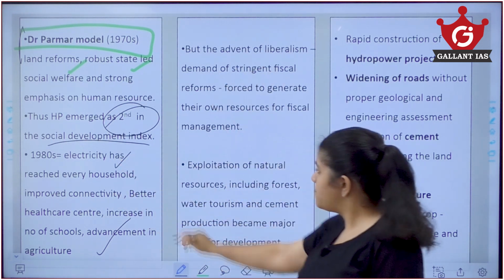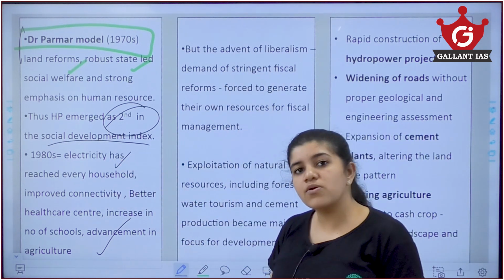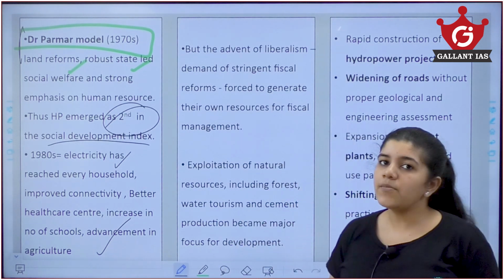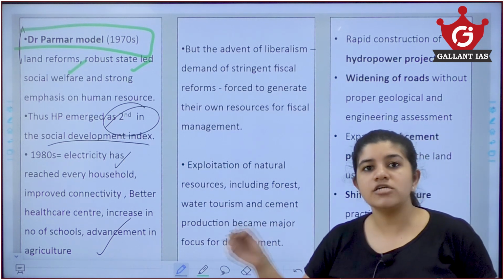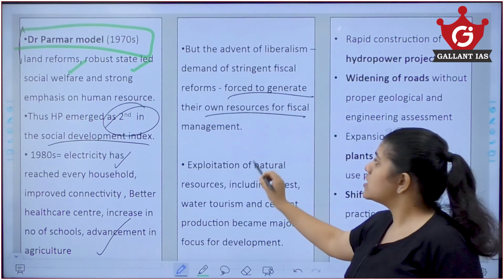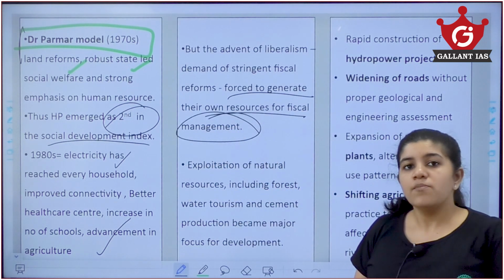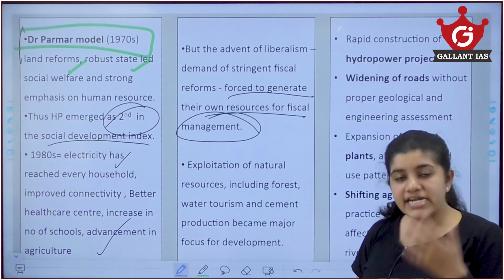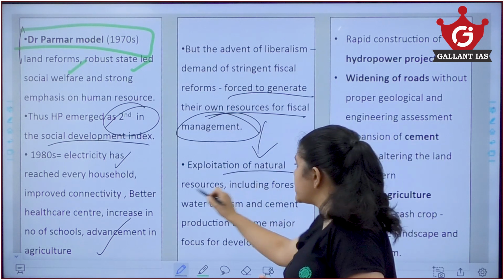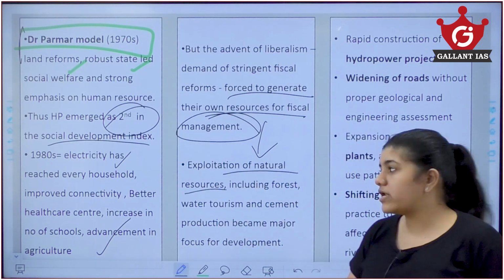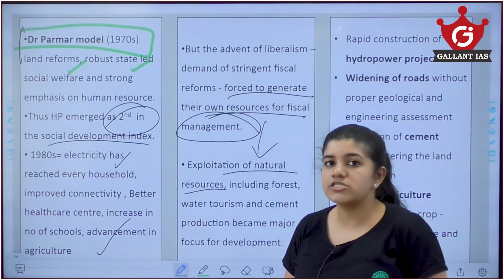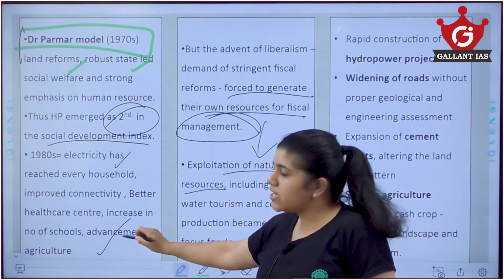Now, cutting to the chase, this is what happened when the liberal model came in. They were able to establish their own revenue and their own sources. The central government stated that the state now needs to manage its own fiscal resources, and thus it was forced to generate its own resources for fiscal management. Now, because they were dependent on themselves, they started to panic and started exploiting the natural resources. They exploited the forests, tourism, and cement production; everything became the focus of development in Himachal Pradesh, at the expense of social welfare.